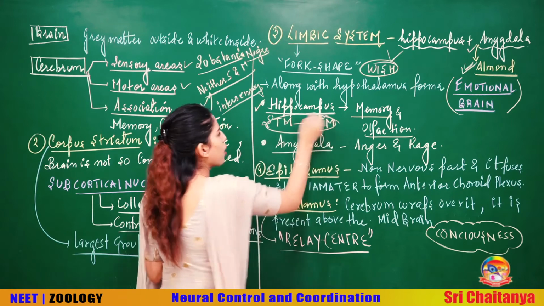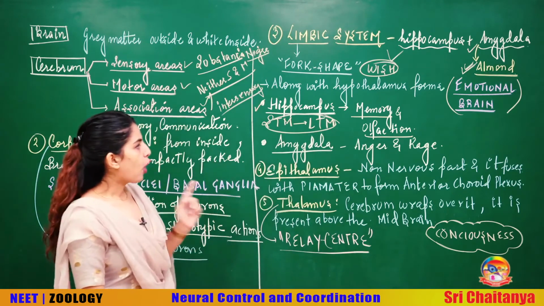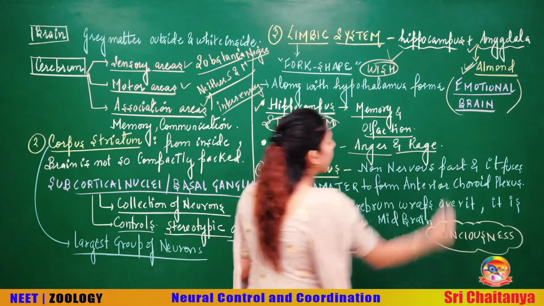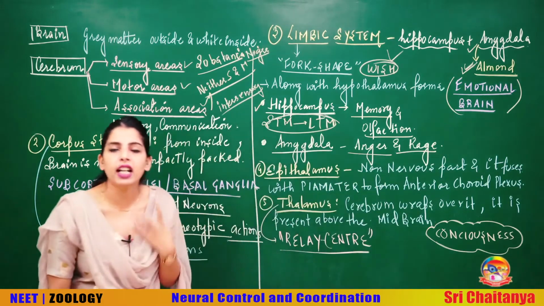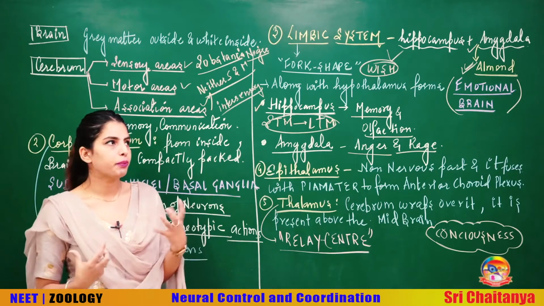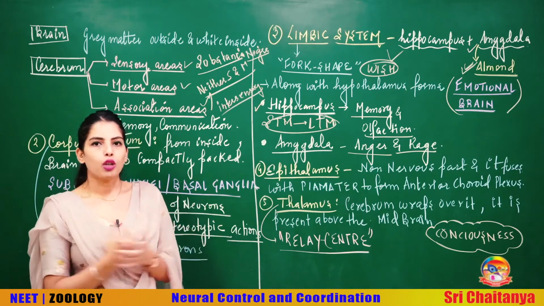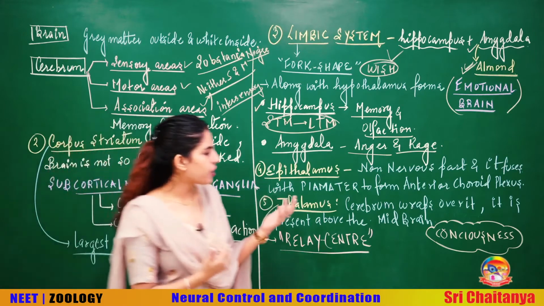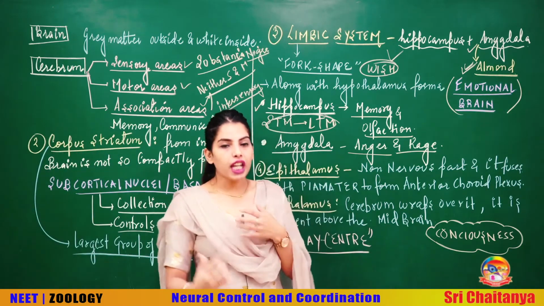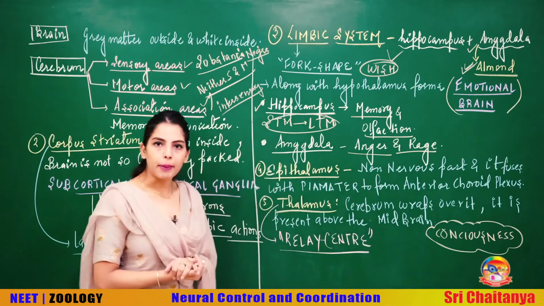That's the function of your hippocampus. Talking about amygdala, amygdala specifically controls behavior like anger and rage. Rage is taking revenge. So revenge taking, rage or anger is controlled by the amygdala.